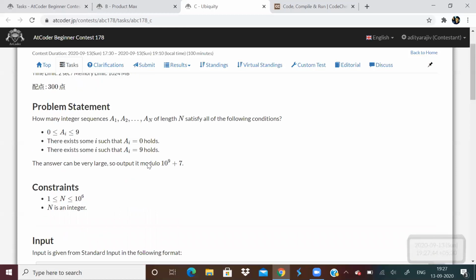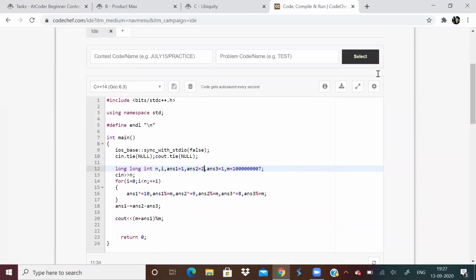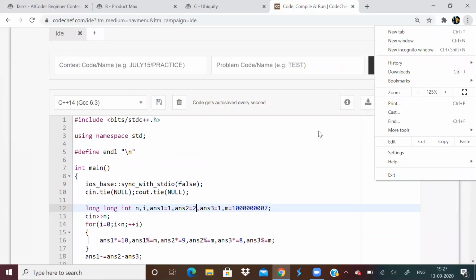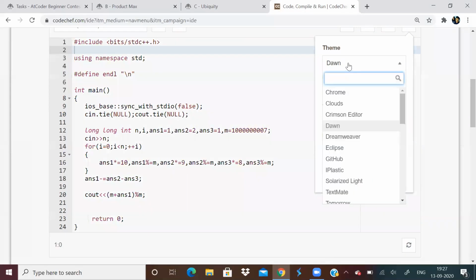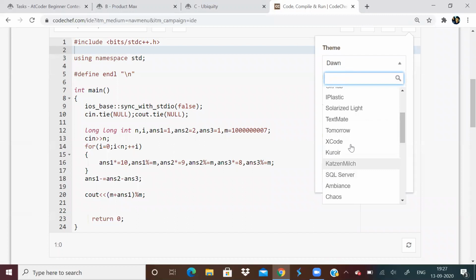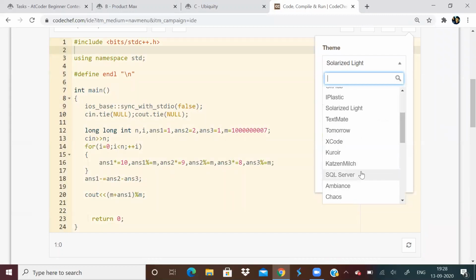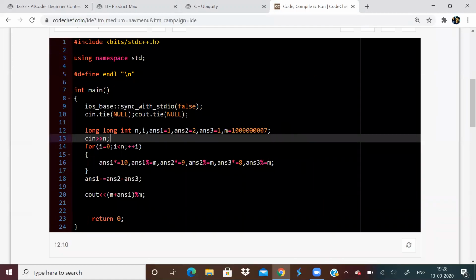So after I read this, I kind of came up with something like this. I came up with something like this.